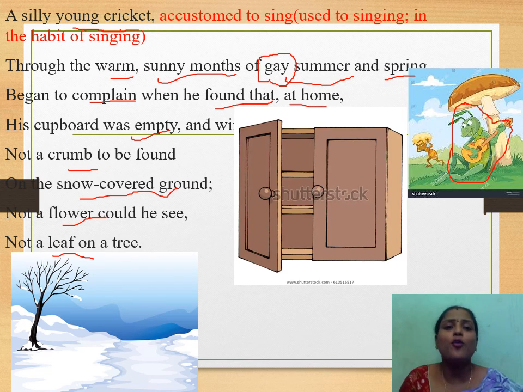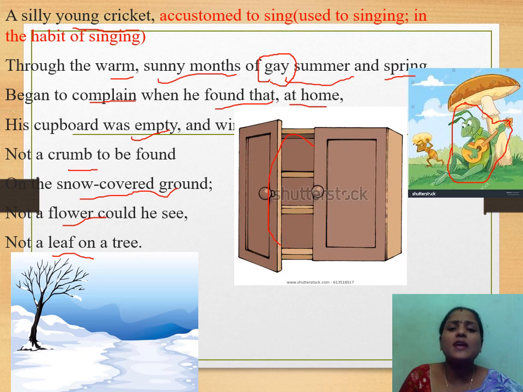The cricket began to complain when he found that at home his cupboard was empty and not a crumb was to be found on the snow-covered ground. So here the silly young cricket, who was accustomed to sing, spent his entire time in the season of summer and spring continuously singing. So he found at home his cupboard was empty. Observe this picture.